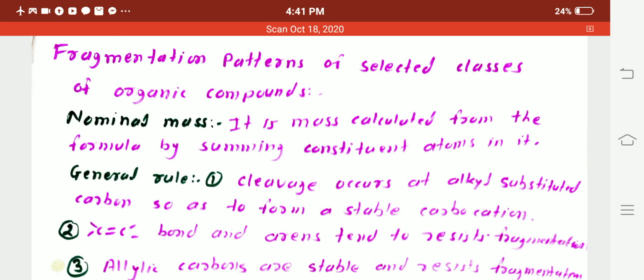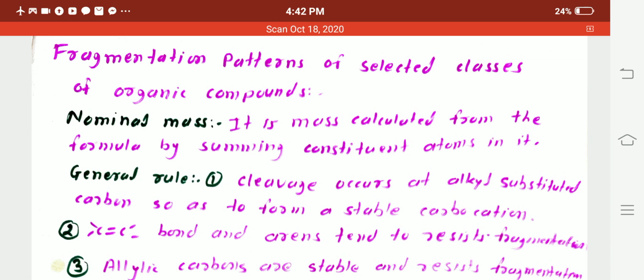Last period I discussed the nitrogen rule. Today I am discussing fragmentation patterns of selected classes of organic compounds. First we see what is meant by nominal mass. Nominal mass is a mass calculated from the formula by summing constituent atoms in it.